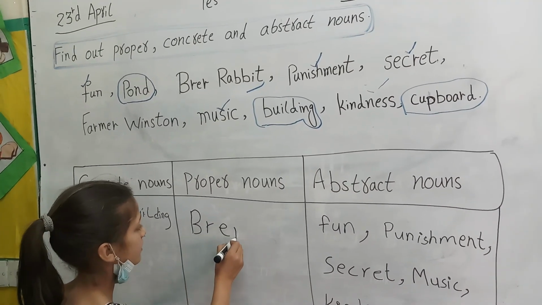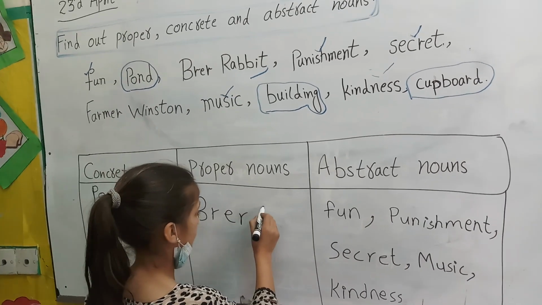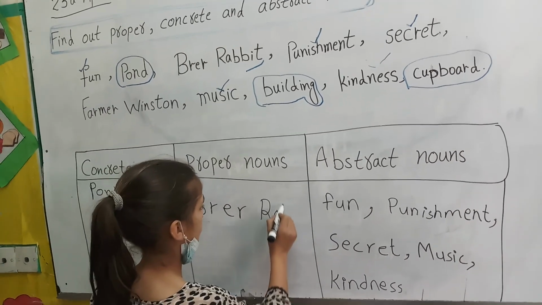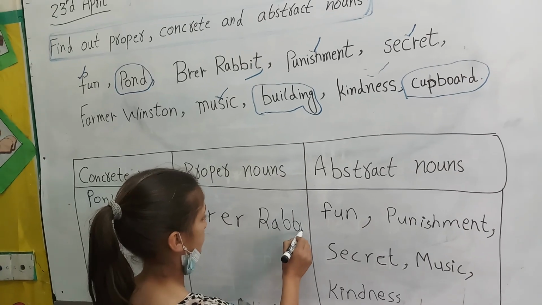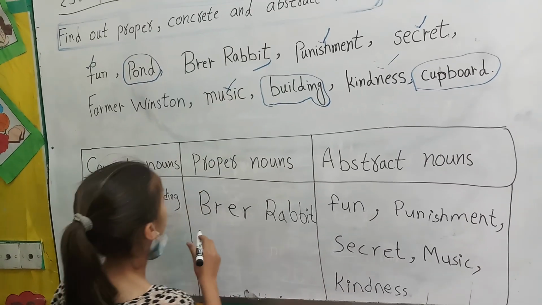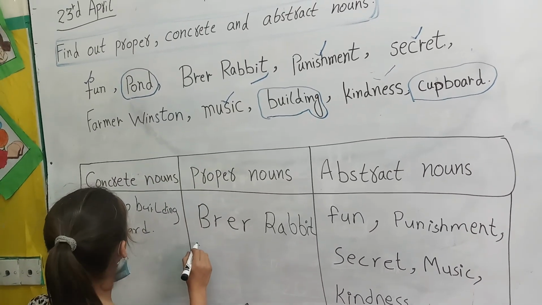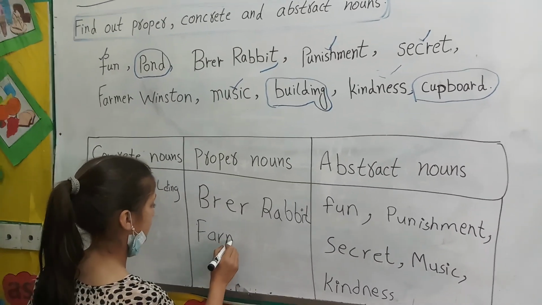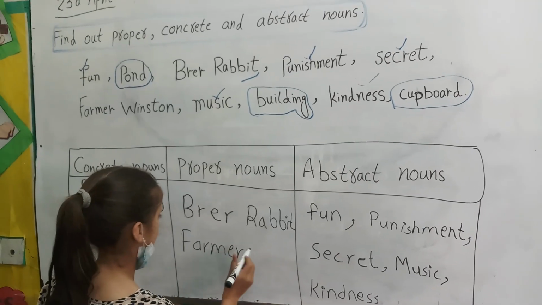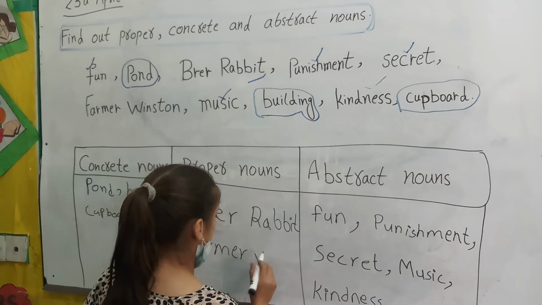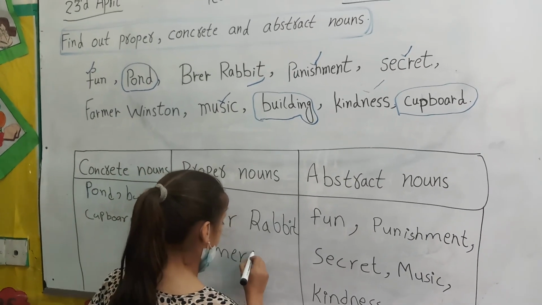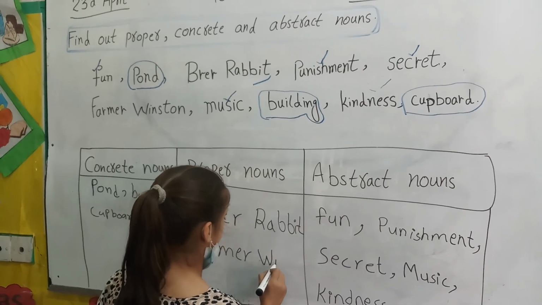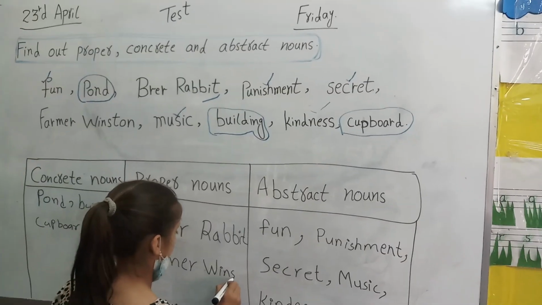Only 2 are left that we didn't tick or circle. Brer Rabbit, B and R are capital, and Farmer Winston, F and W are capital. Yes, W is capital. Very good.